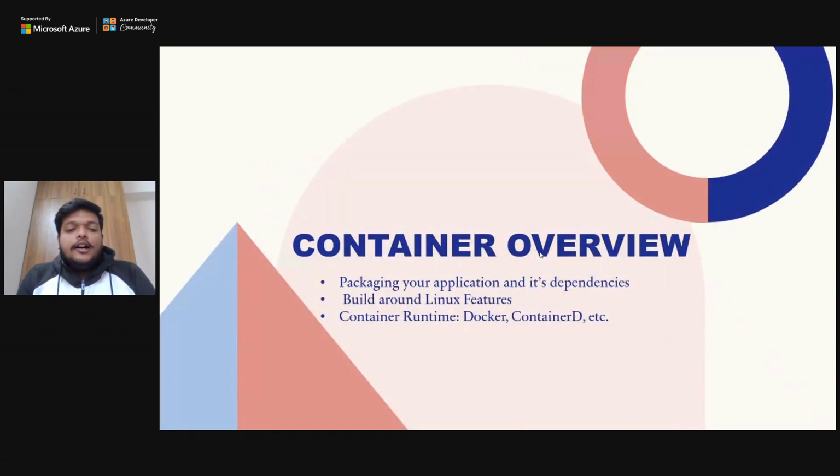First of all, let us understand what containers are. You can correlate containers with a sandbox. For those who don't know, a sandbox is something like a small OS or small environment where you run your code, your dependencies and everything. Similarly, a container is a kind of sandbox. I'm not saying that it is a sandbox, but just to help you correlate, I'm comparing it with a sandbox. It will help you in packaging your applications.